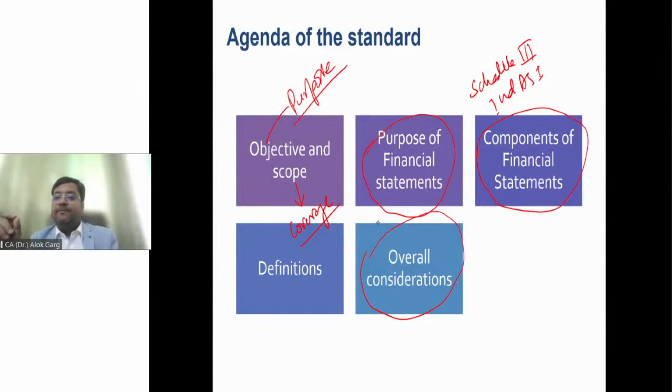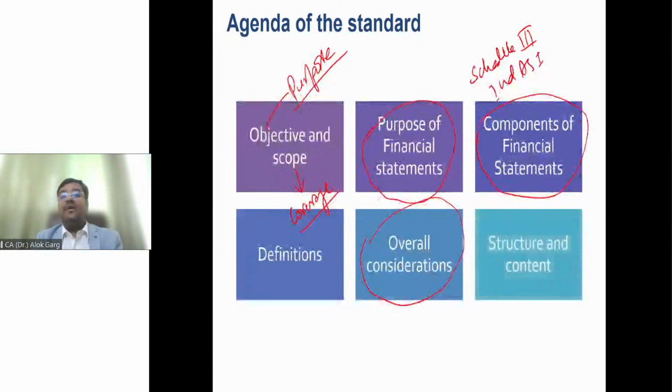The financial statements should be prepared on an accrual basis. Material items have to be disclosed separately. The concept of offsetting is there. The financial statements should reflect a true and fair view. These are the overall considerations to be applied in the preparation and presentation of financial statements. Then structure and content. This standard talks about the structure of the financial statements, what the components and content should be.